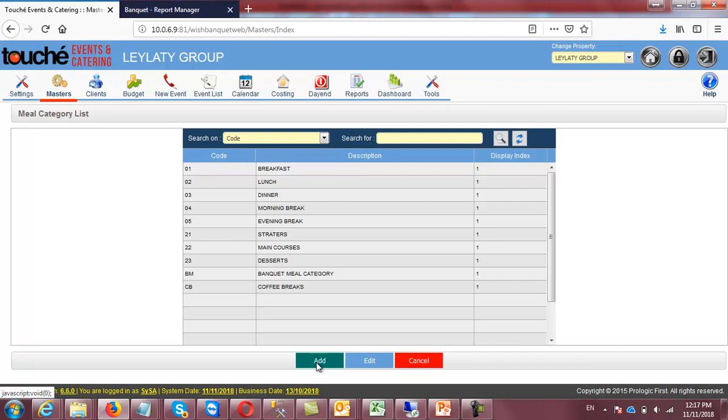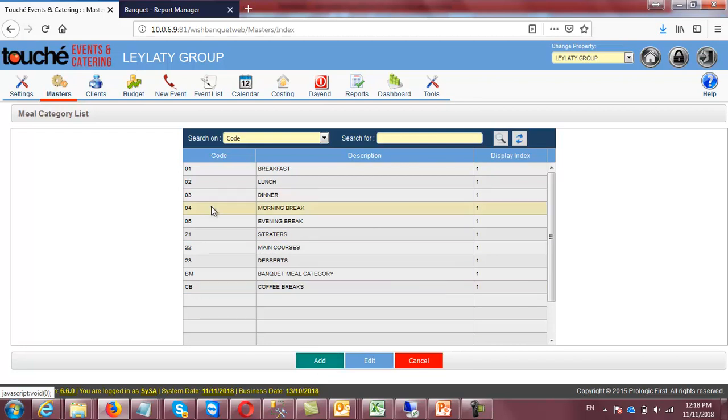The logical meal categories are where you are giving the morning break, evening break. So you are giving some food in that one, some food in that one. This is just the grouping of one package. One section is morning break, one section is evening break, and both come under one package. So under one package you can create multiple meal categories. Under one meal category you can link multiple items. So items will be linked with meal categories.